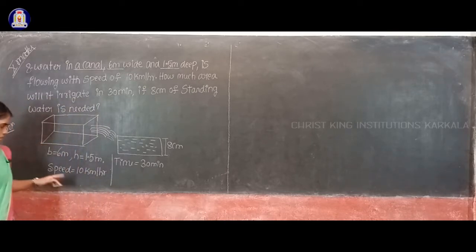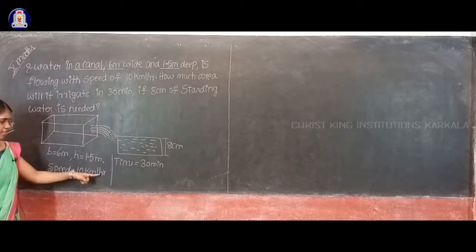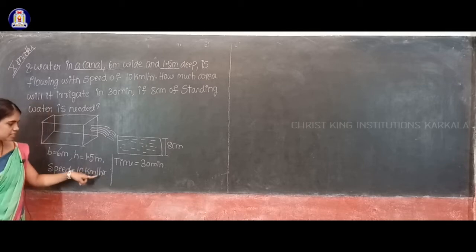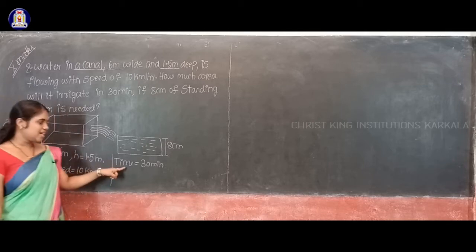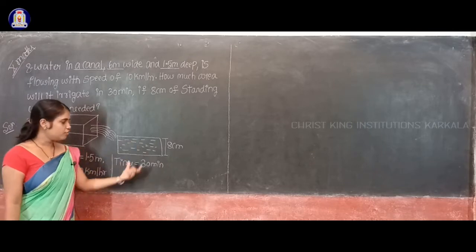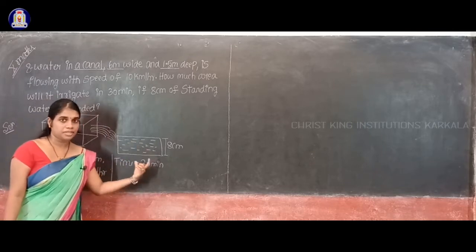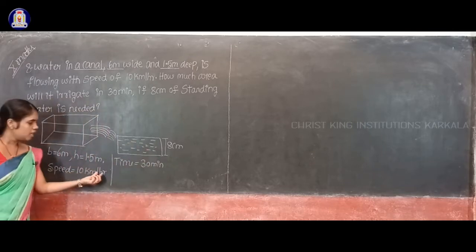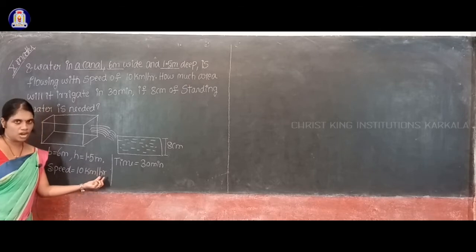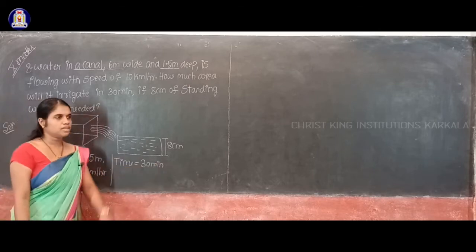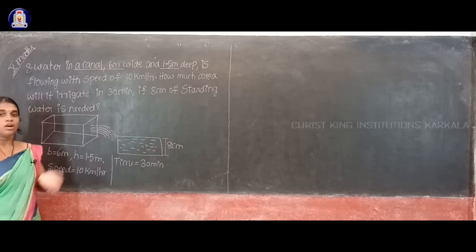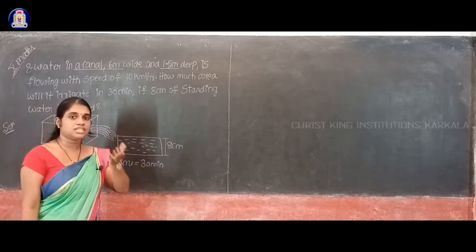But speed they have given in terms of hours, kilometer per hour. But time is in minutes. So therefore I'll convert this time minutes to hours, because here speed given in terms of hours, isn't it? So how to convert this 30 minutes to hours? What is the connection between minutes and hours?